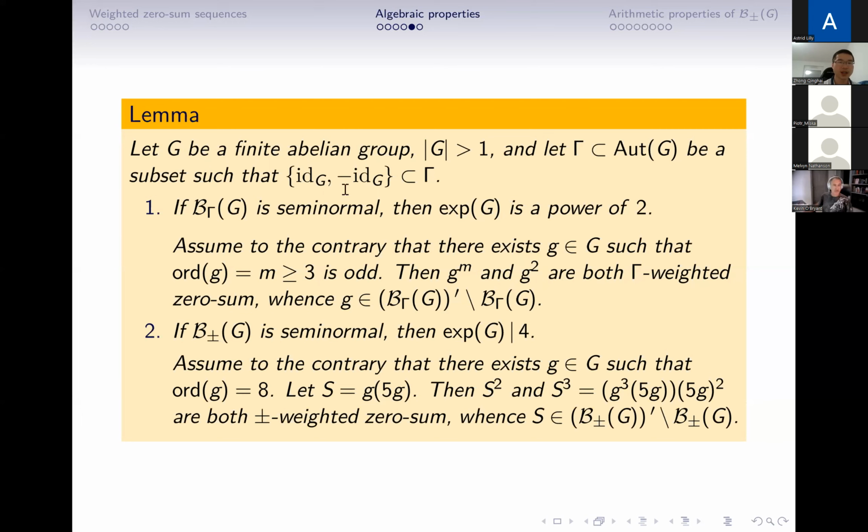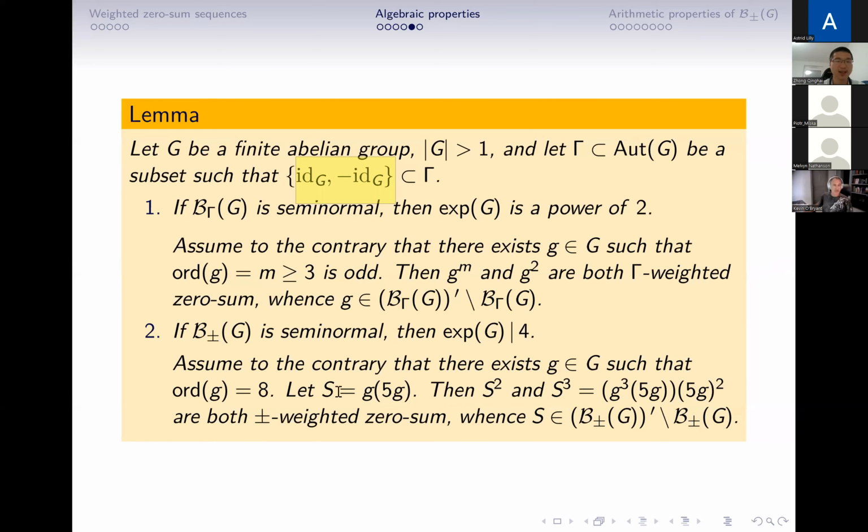And here, if gamma has only 2 elements, we write it as B sub plus-minus G. If B sub plus-minus G is semi-normal, then the exponent of G divides 4. To see this, we also assume to the contrary that the exponent of G does not divide 4. From the first item, we see that the exponent of G is a power of 2, and since it does not divide 4, there exists an element g such that the order of g is 8.